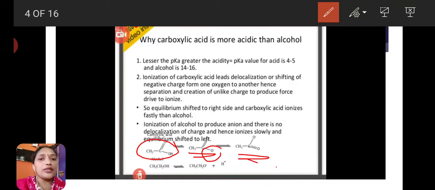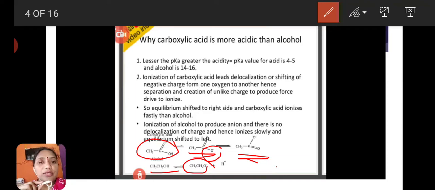Here there is a possibility to form resonance structures and gain resonance stability, but in alcohols, after losing hydrogen, the alkoxide ion is formed, and there is no possibility to form resonance structures. This is the difference between alcohols and carboxylic acids.